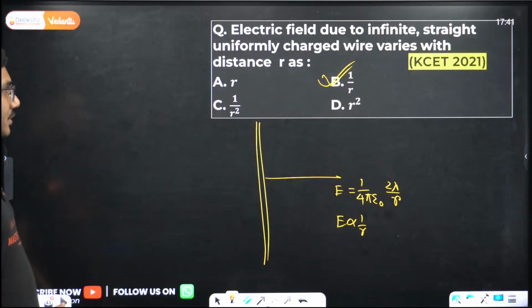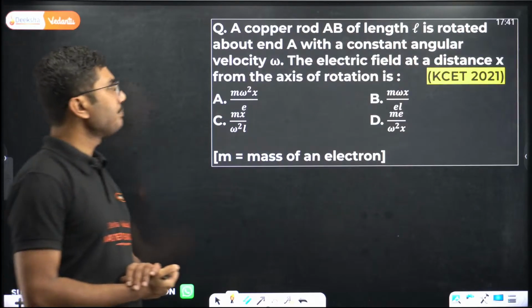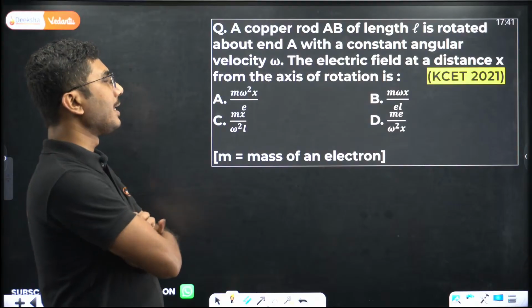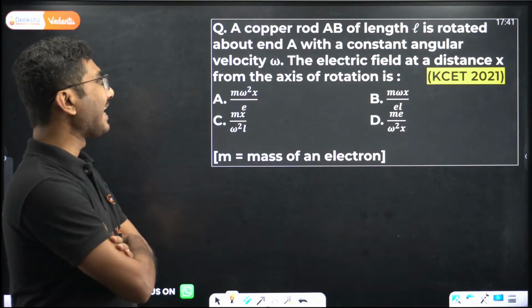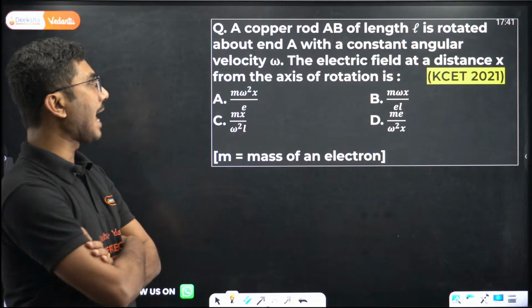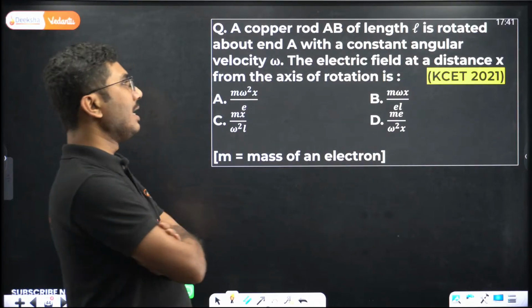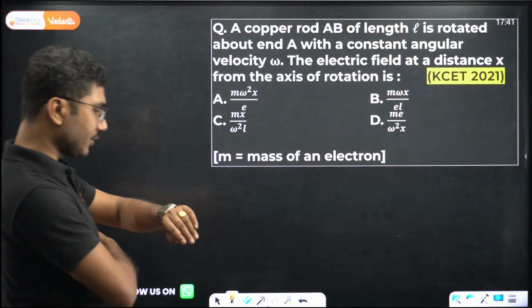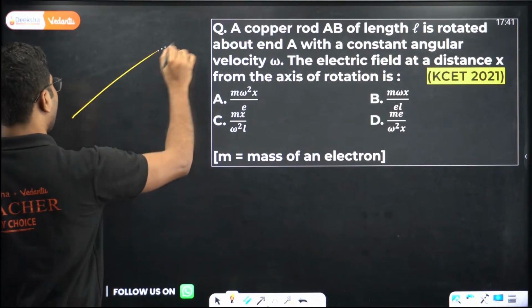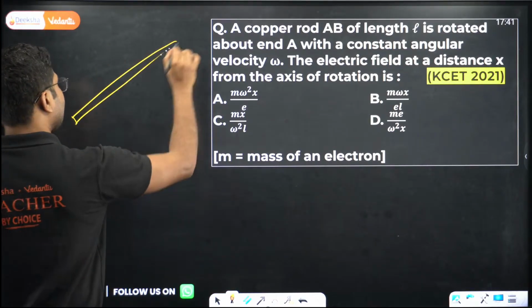So easy question, easy peasy lemon squeezy. Now next question: a copper rod AB of length L is rotated about end A with a constant angular velocity omega. The electric field at a distance x from the axis of the rotation is. So here we have a copper rod. This is an interesting question.